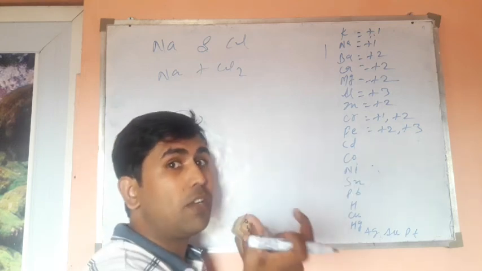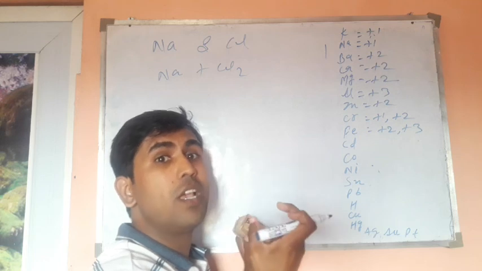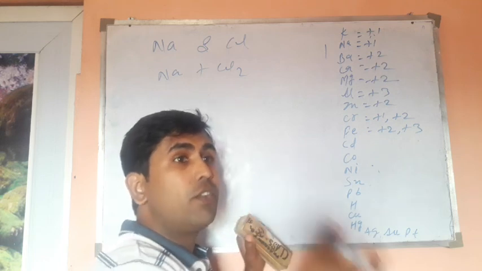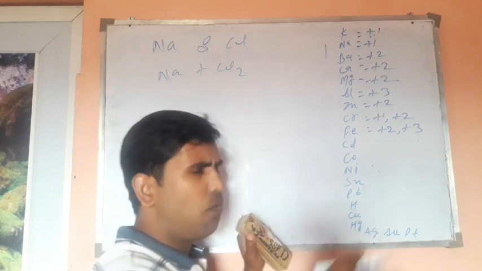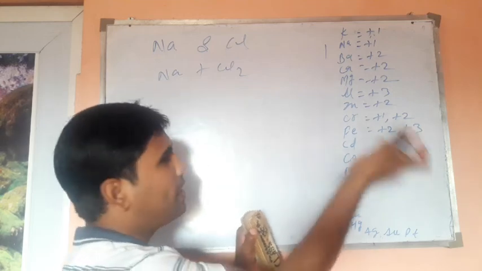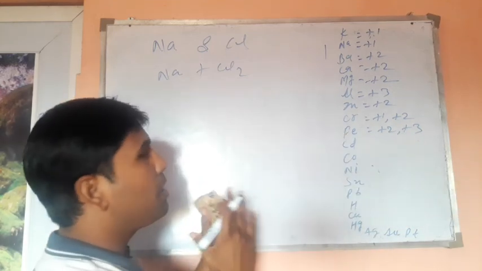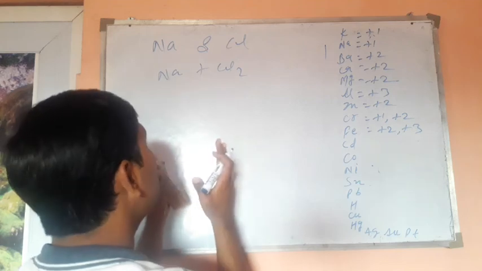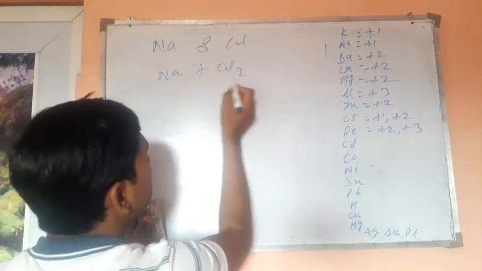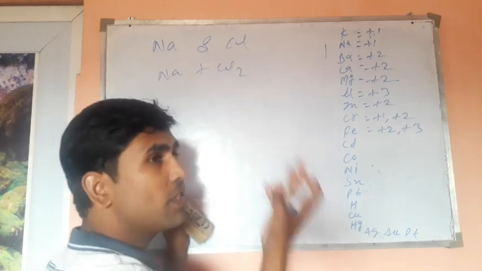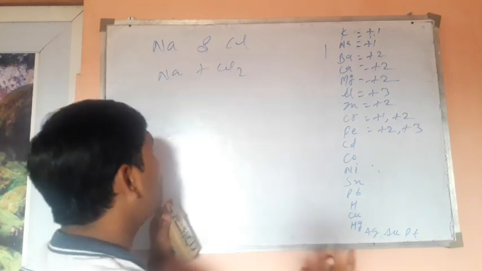So the total number of atoms on the left hand side should not be unequal to the right hand side of atoms. So there must be equivalency between the left hand side and the right hand side. So if there is one sodium and one molecule of chlorine, because chlorine always comes in a molecular form, okay.